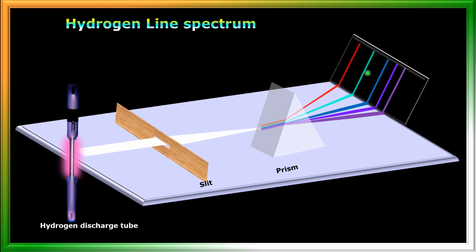Some space is there between any two colors. Dark space is there. Okay, so this is the line spectrum of hydrogen atom. It is a discrete spectrum. Why? Because colors are not merging with one another. The lines are separated by some dark space. Okay.